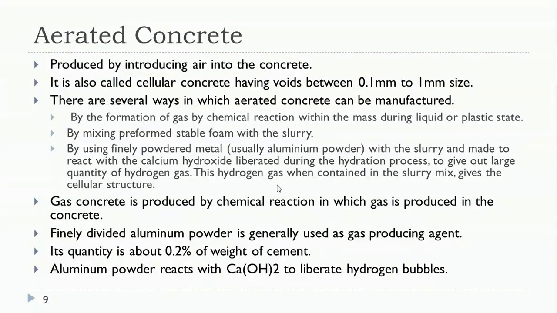Third one, by using finely powdered metal, that is, by using aluminium powder. This aluminium powder has to be mixed with the slurry, just like the foaming agent. So aluminium powder is a chemical aerating agent. This finely powdered metal is mixed with the slurry so that when the calcium hydroxide is liberated during the hydration process, the calcium hydroxide mixed with the aluminium powder liberates hydrogen gas.